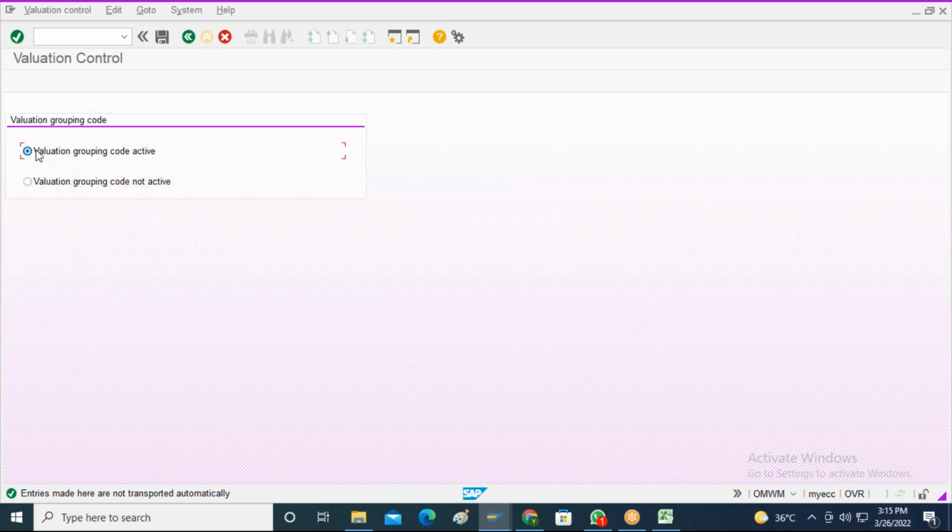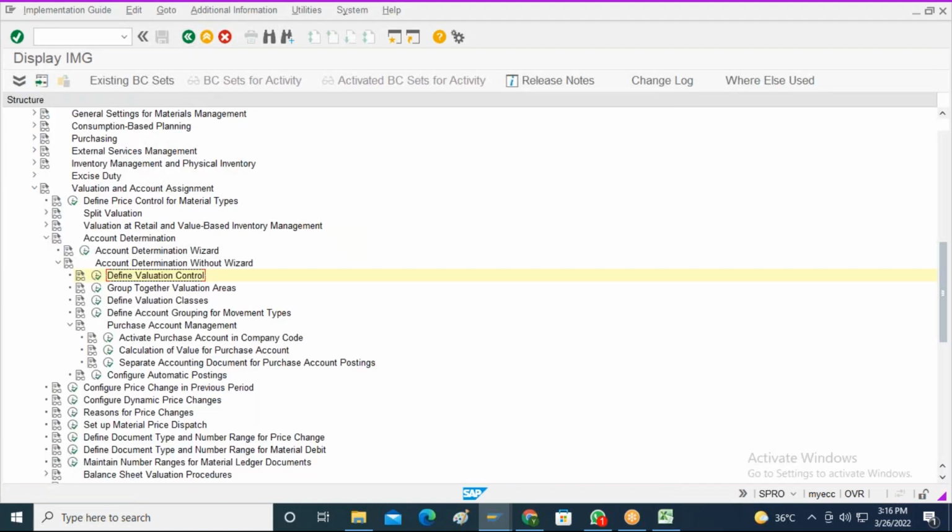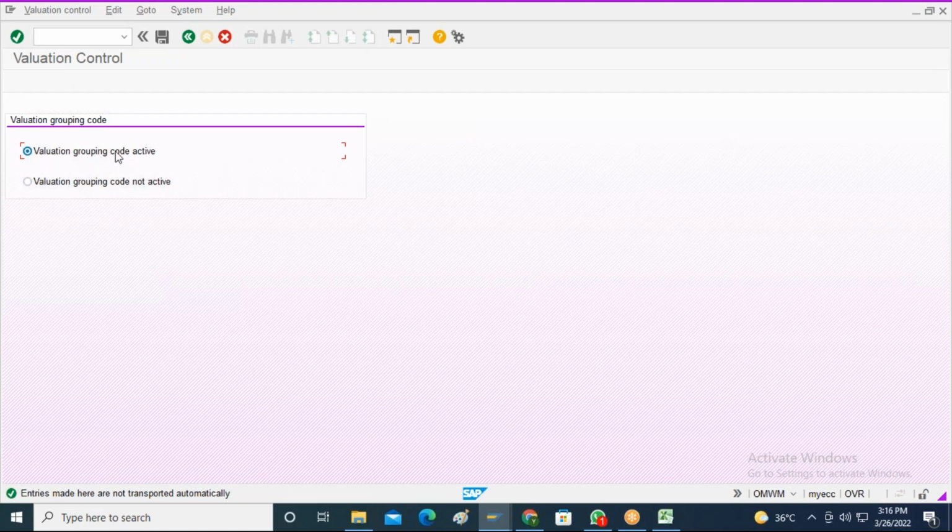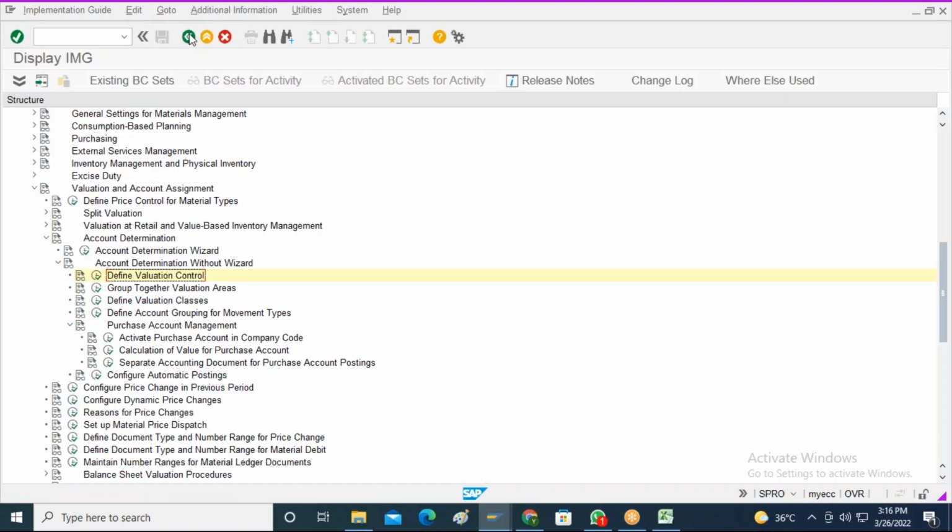By default it is activated, but if I don't want to activate it, I just need to click it over here. But if you want to perform the automatic account determination settings, the valuation grouping code should always be activated like this. I am not going to make any changes. So valuation grouping code is active.